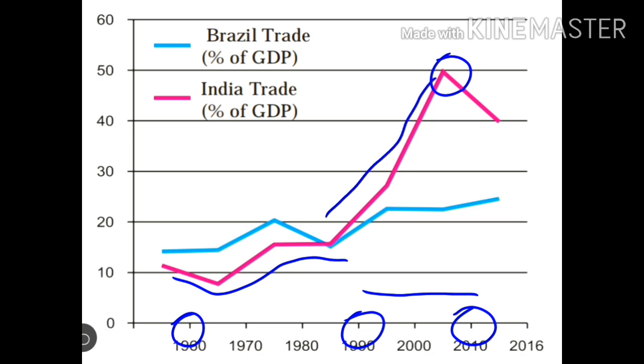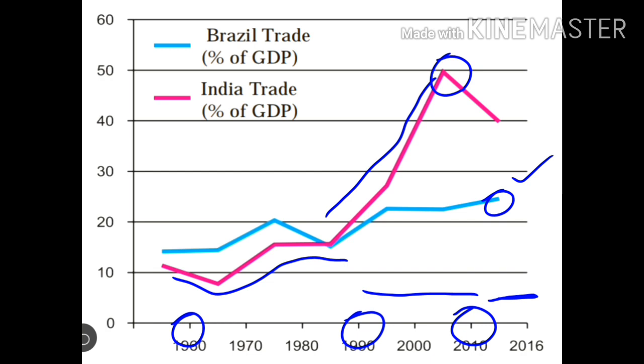However, from 2010 to 2016, in these years you can find that India's contribution of trade in GDP has decreased by 10%. But at the same time, you can see that Brazil's contribution over here, it is 25%. So from this, we come to a conclusion that the trade of Brazil, it makes up to 25% of GDP.